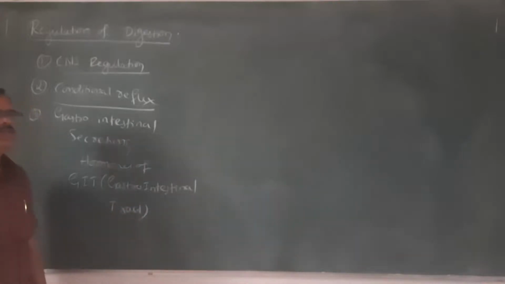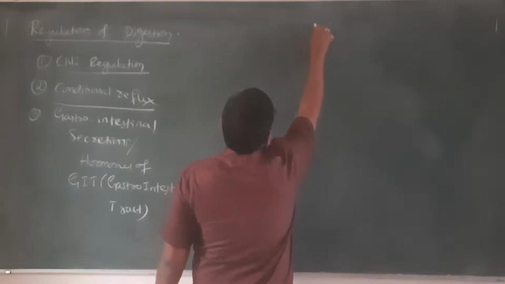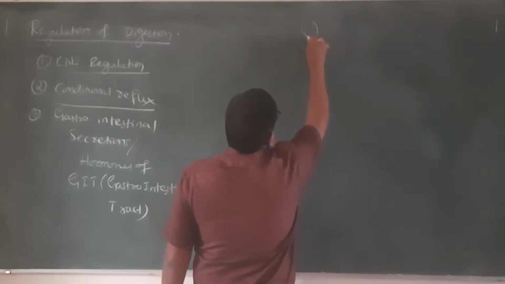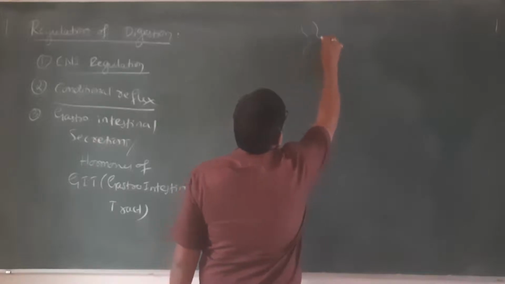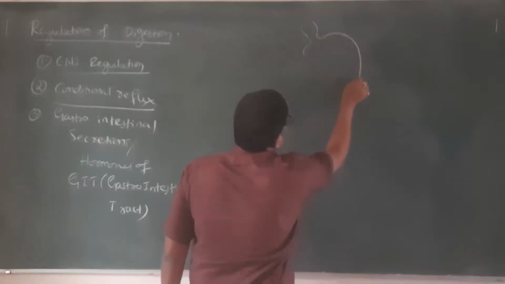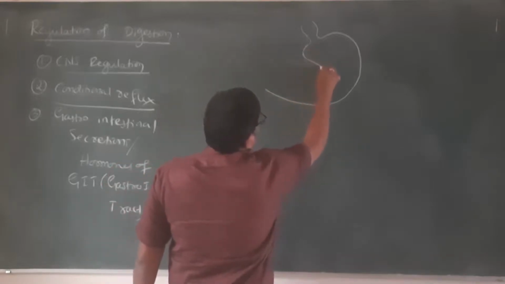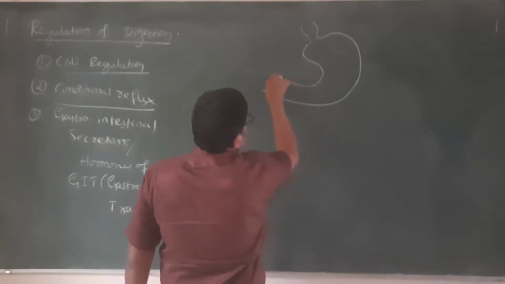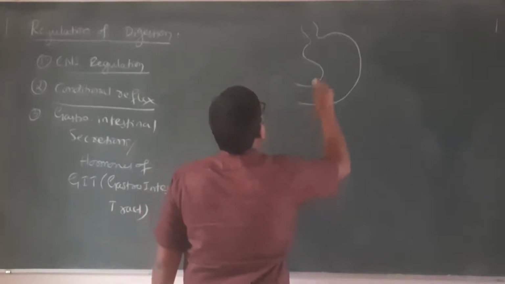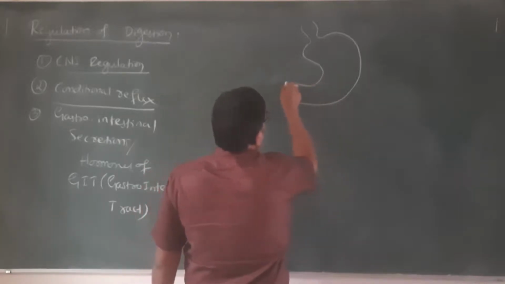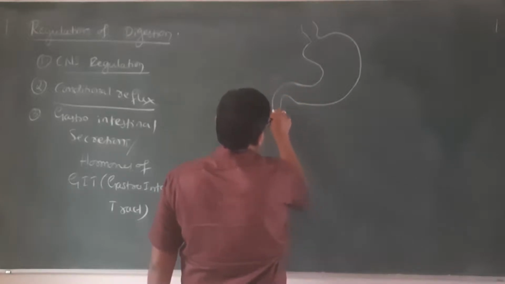Okay, so let me tell you, this is our esophagus, and then the esophagus opens into the cardiac stomach, and then this is the fundic stomach. In fact, it will be like this, and here we find the duodenum.